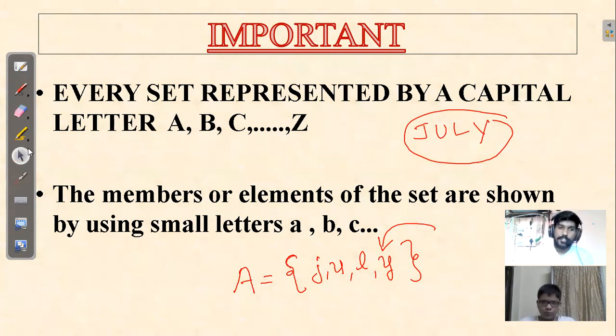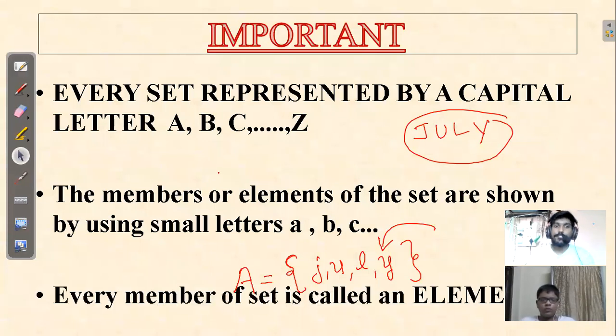The last point here says, every member of a set is called an element of the set. So here comes the definition of element. If you see in this set that has the letters of the word July, there is J, U, L, and Y. So J is an element of set A. U is an element of set A. L and Y also are elements of set A. Yes, sir.